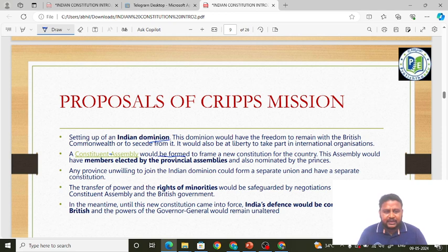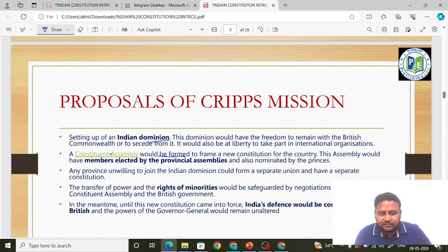Okay, another thing: any province unwilling to join the Indian dominion, any province which is not interested to join the Indian dominion, could form a separate union and have a separate constitution. So it is supporting partition. Suppose the Muslim League is saying we don't want to join the Indian dominion and want to form a separate union. That is, it is wanting to form Pakistan and have a separate constitution. This is exactly what the Muslim League wanted, right? That is, it is supporting partition. That provision is present in the Cripps mission. Understand, friends? Very important.